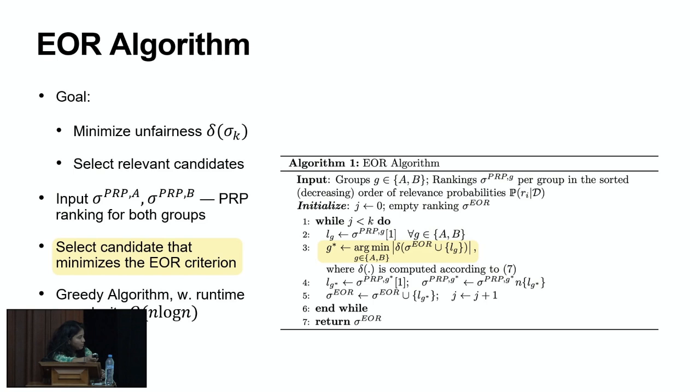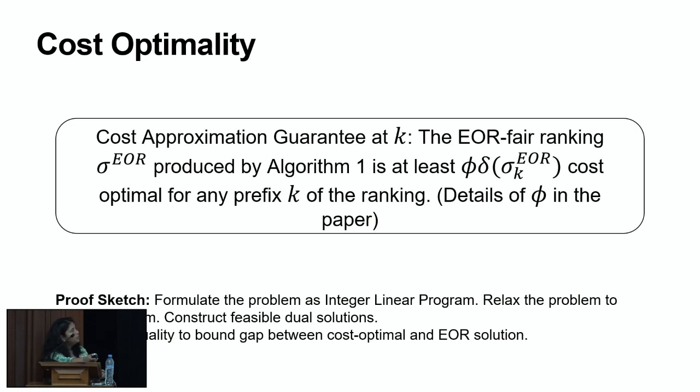So then the runtime is also pretty small, n log n. And we show this cost optimality in the paper. So this is the cost approximation guarantee for every prefix k of the ranking. So this is saying that the EOR fair ranking produced by this algorithm is cost optimal up to this amount.